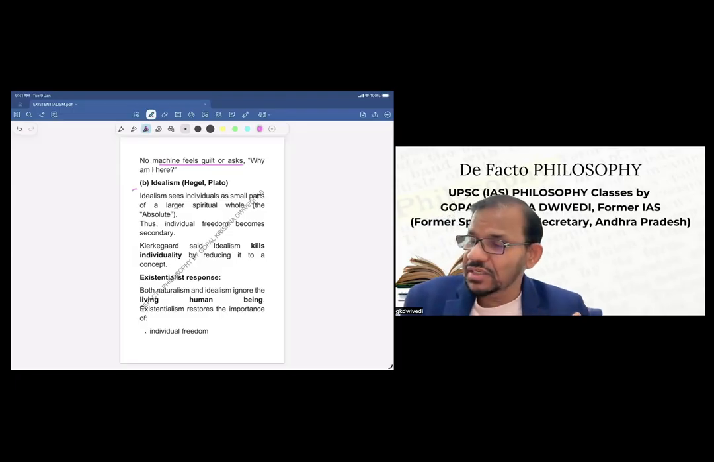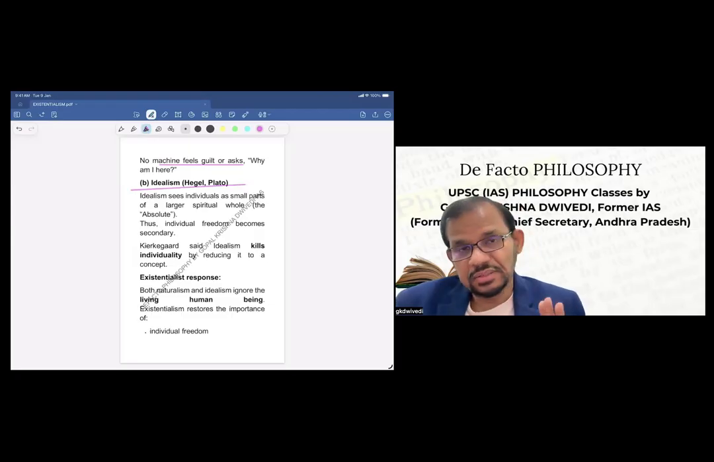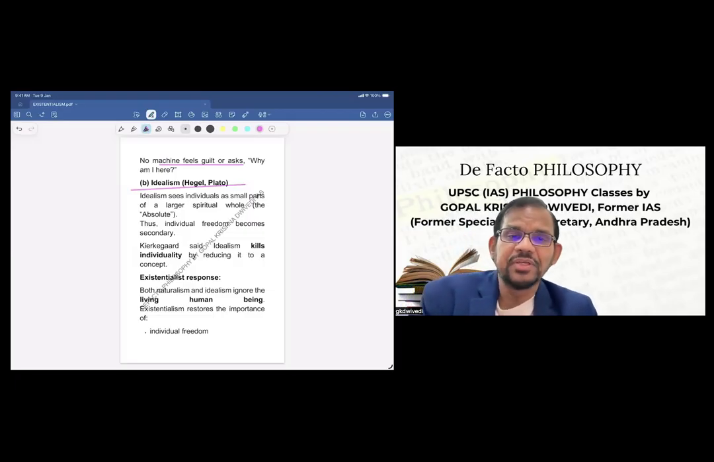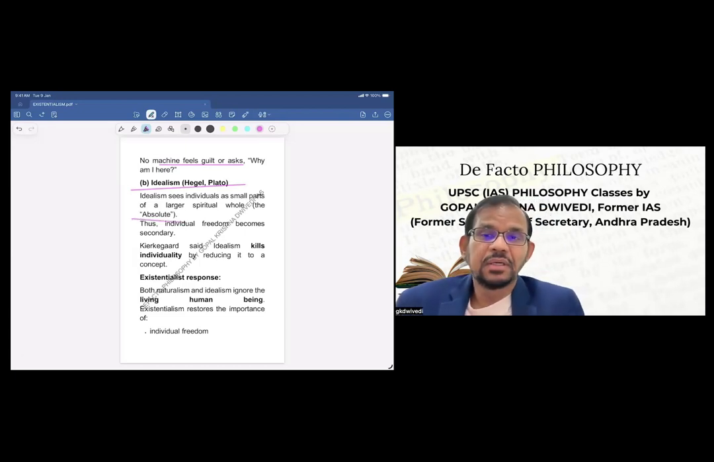Now, this is a reaction to idealism also. Idealism, as you know, Plato was the original, then Hegel, the absolute idealism of Hegel. Idealism sees the individual as a very small constituent of the whole system, because there the absolute is the bigger consideration. So for an idealist, individual freedom becomes secondary.